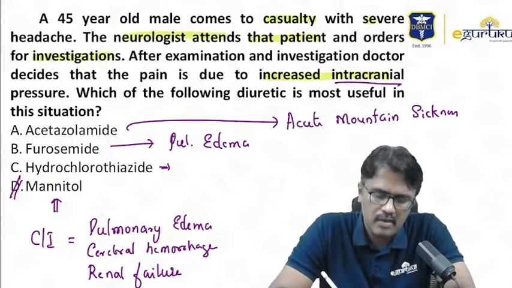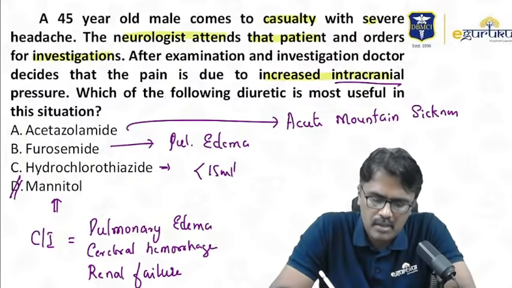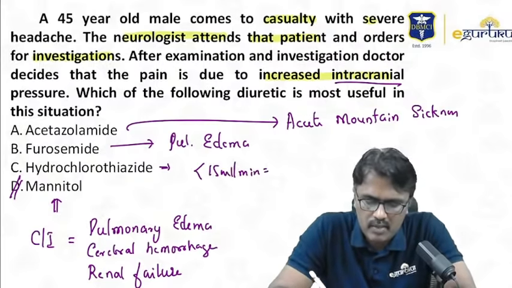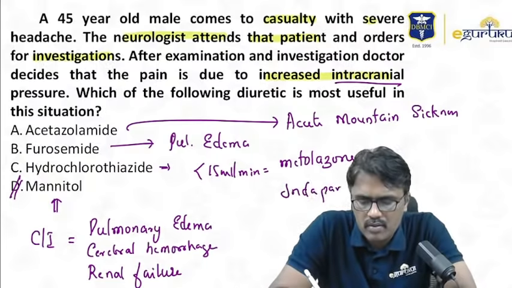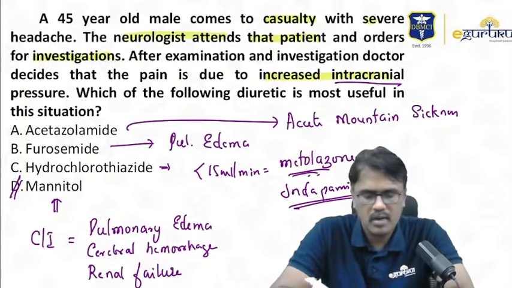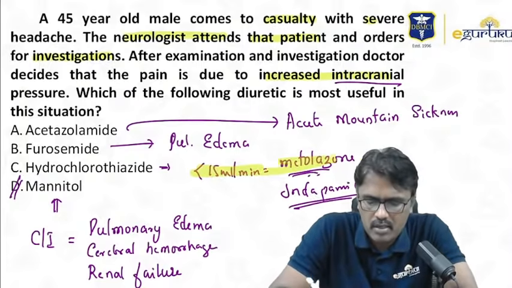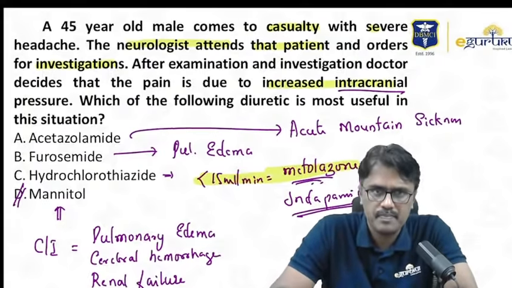Thiazides, they don't work in renal failure. Even when the GFR is less than 15 ml per minute, the only thiazide that works is called metolazone. So if that is not in the option, you can also think of indapamide, which can work in renal failure. So at less than 15 ml per minute, the thiazide that works is metolazone.